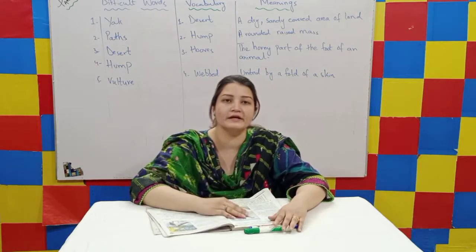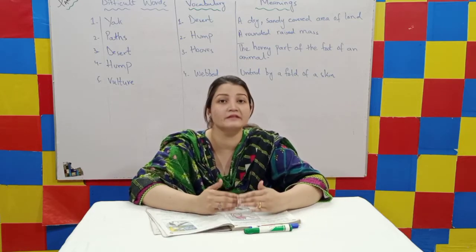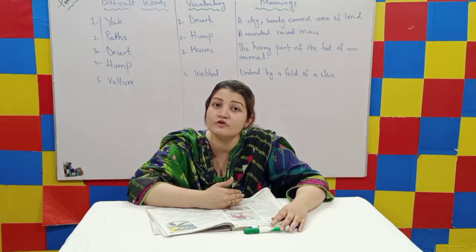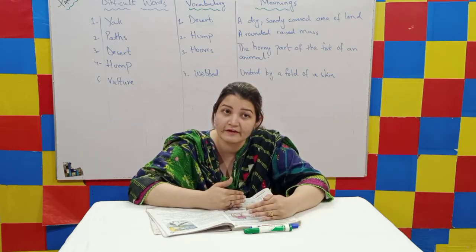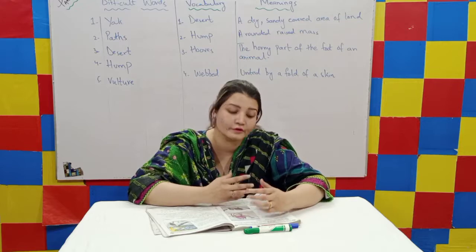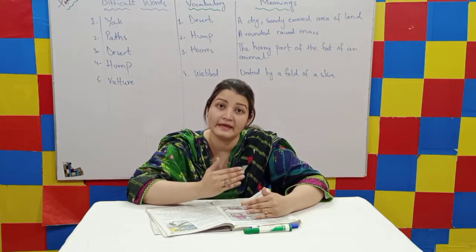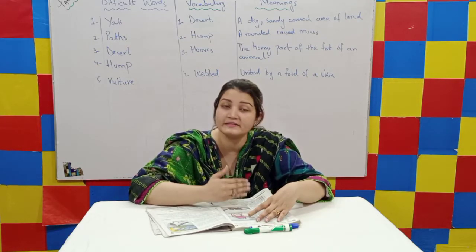Now, my dear students, after the first picture, we have read out the description of the camel, and the next picture given here is a picture of a yak. The facts that we have read about the yak are that it also carries loads for humans, and normally it is found in mountainous areas. The yak has hard hooves. Why does it have hard hooves?